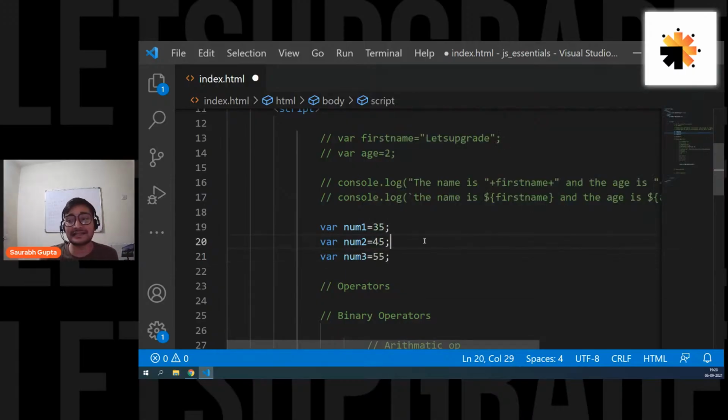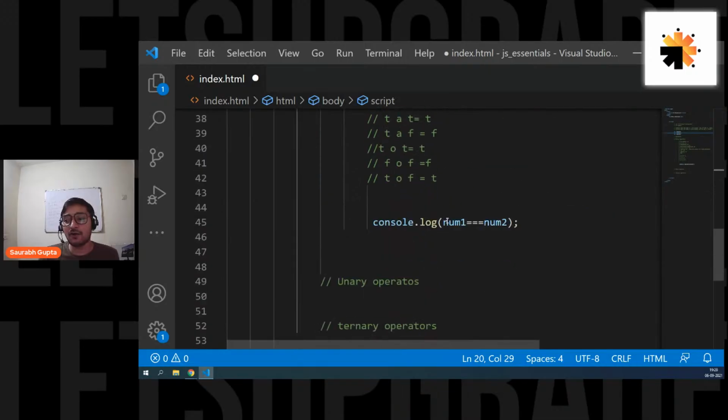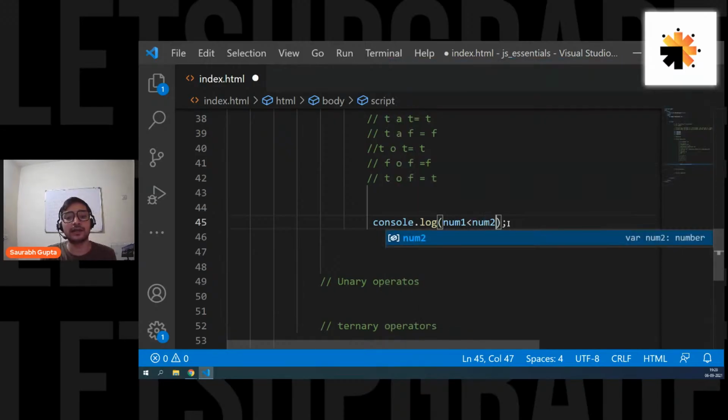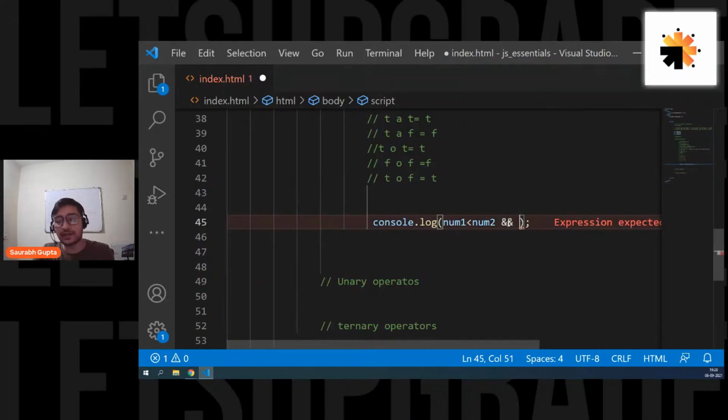Now guys, let's see. Let's say I want to write multiple conditions. I want to write two conditions. So I want to write like this: num1 less than num2. And I want one more condition. If you want to write one more comparison, for that you have to write your logical operation so that you can compile the whole statement at once like this.